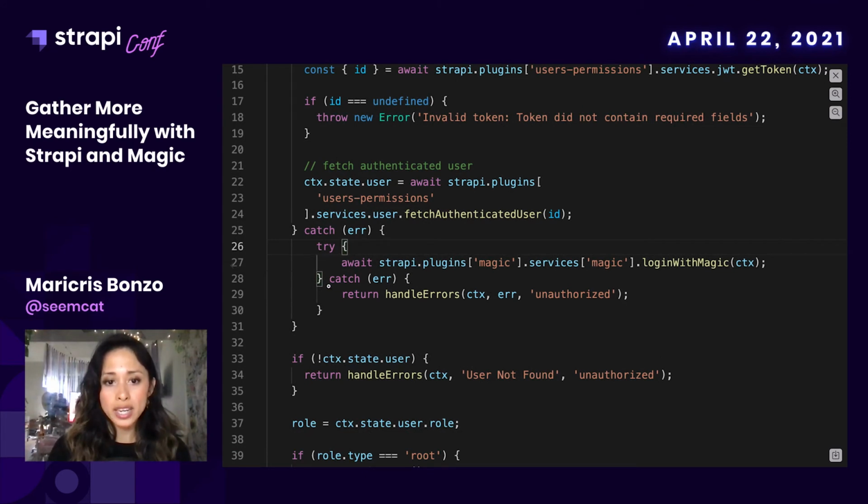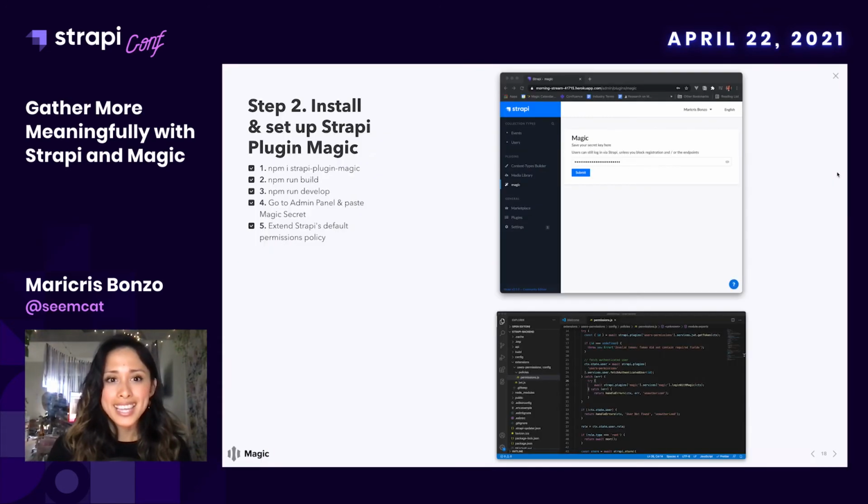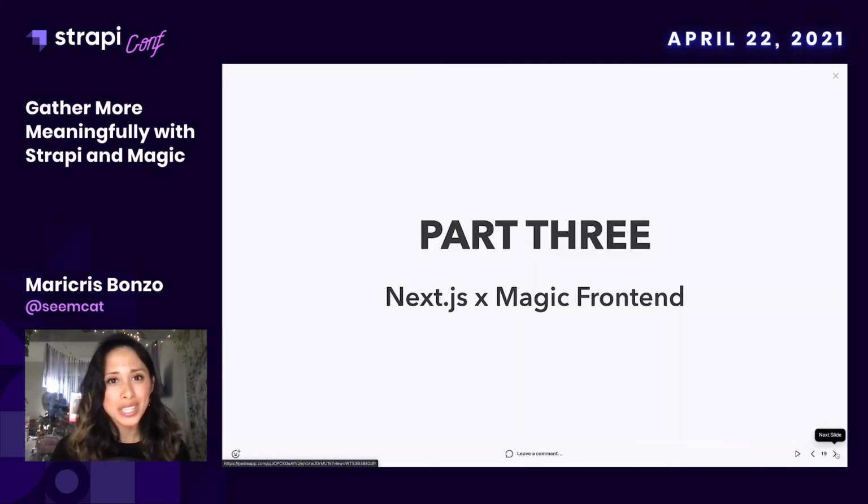We added a try catch block, which is just telling Strapi that once the Magic plugin has been triggered, we call the login with Magic to authenticate the user to access the events API. And that is all we need to do to set up the plugin. And now we need to test that plugin. And to do that, we need a client side. So let's build out the front end.